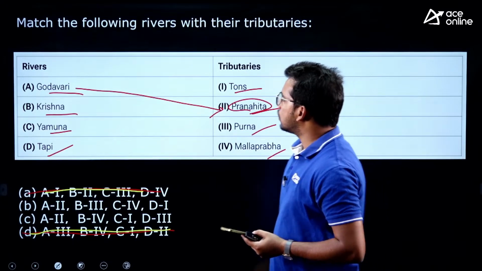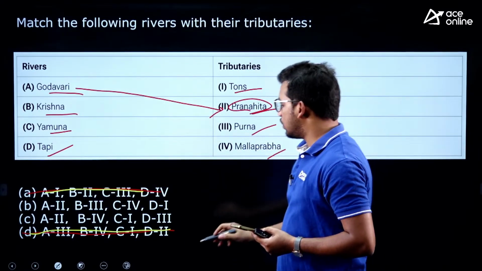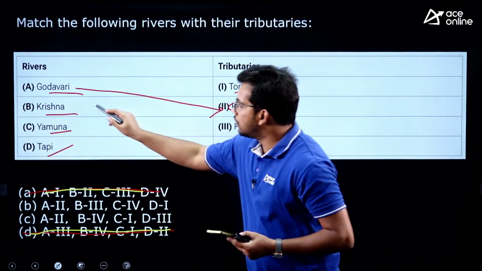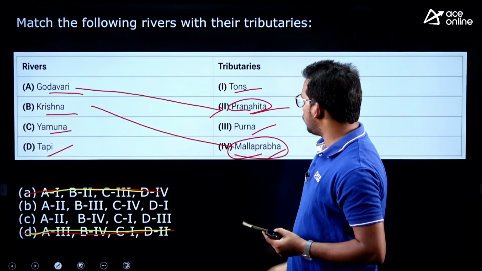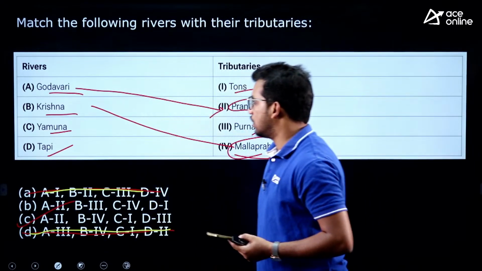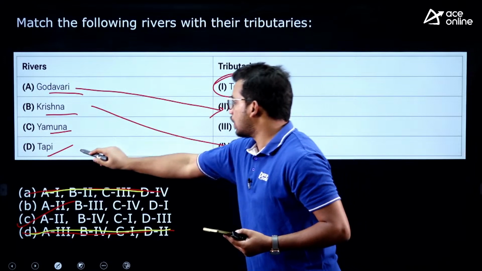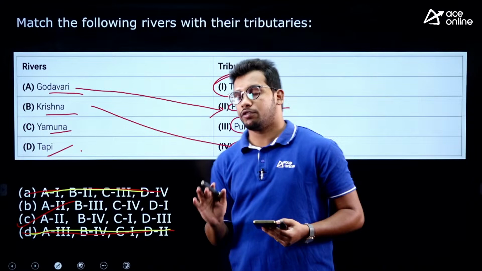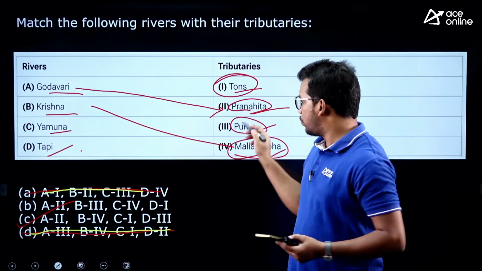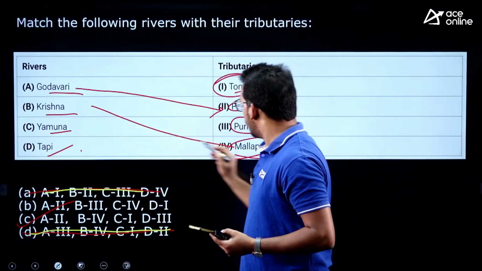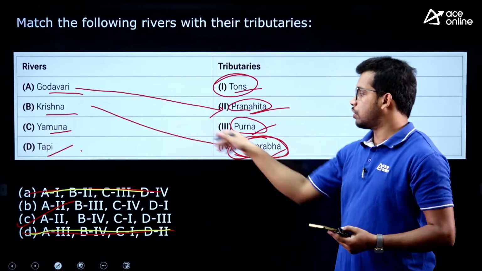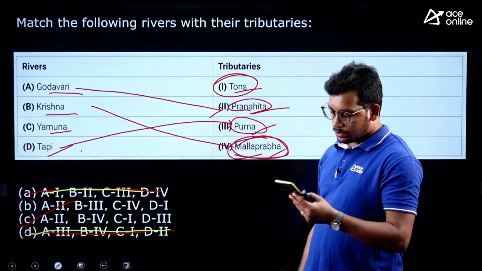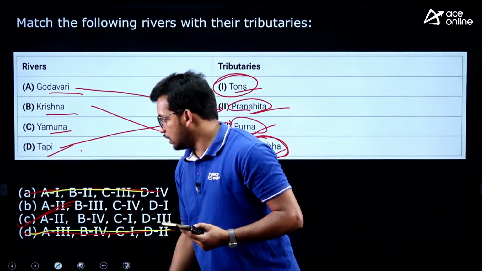Alright. Now comes the Krishna river. Krishna river, again it is a popular one, and Malaprabha is a tributary of Krishna. So B should be having 4. So we got the answer. Yamuna, Tons river, and Tapi, Purna river. Purna river is also one more river we have as a tributary of Krishna. Don't confuse. You have to match up in a proper manner. Of course, there is one more river of tributary of Krishna, but Malaprabha is only the tributary of Krishna, so you can match up. So this Tapi is also having a tributary, Purna, one more river, so you have to match up like that. So answer is C. Very good.